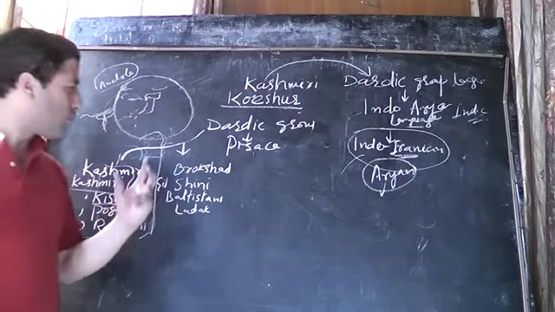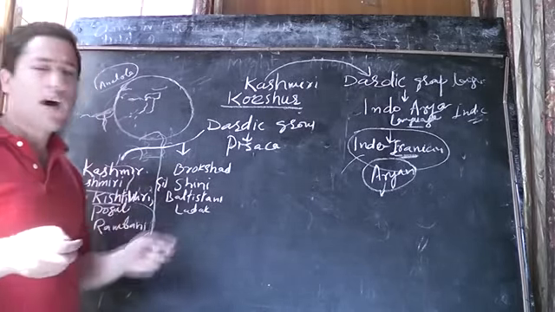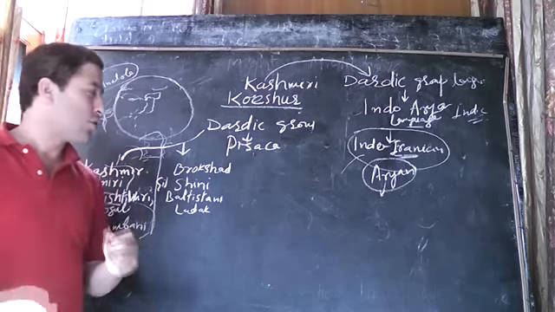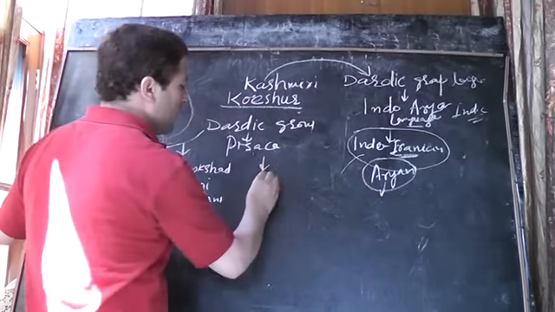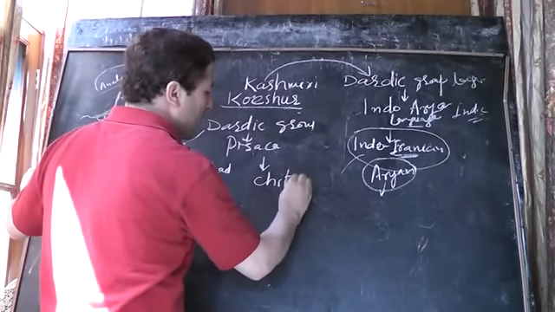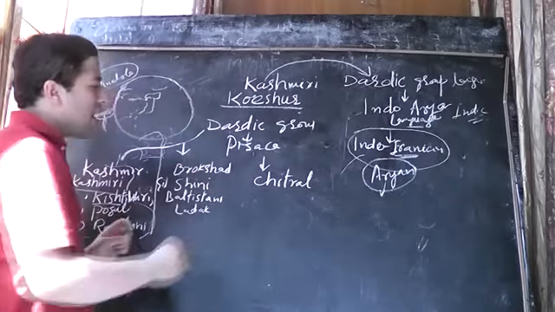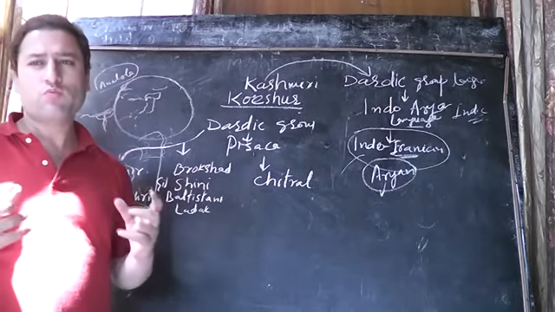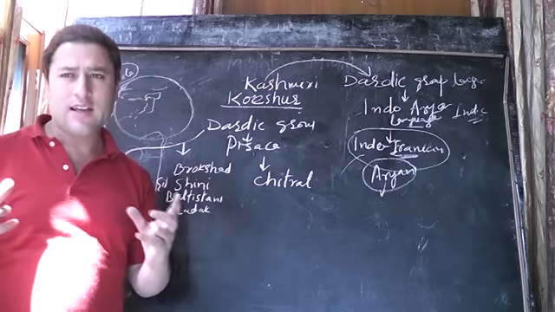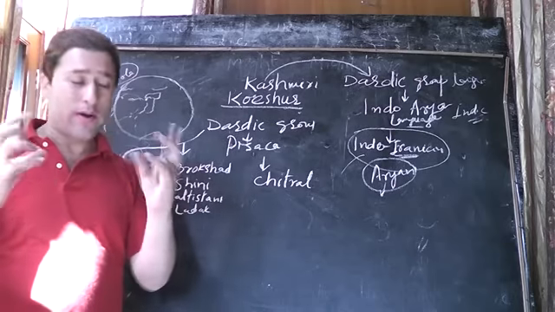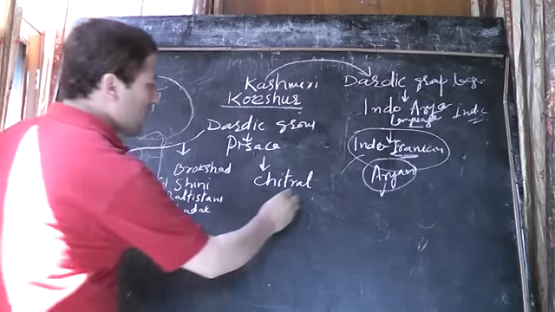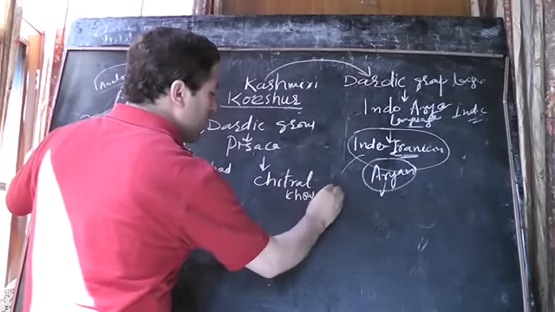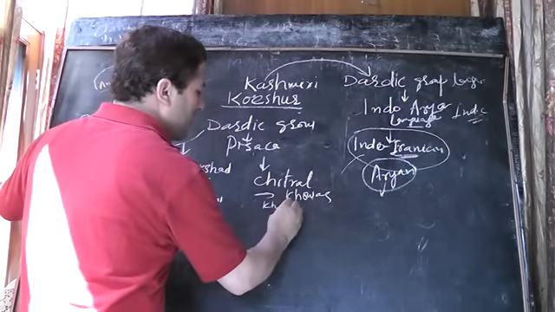And now another group which we have in this Dardic group is what we call the Chitral group. In this Chitral language group, you have Kalasha and Khowar. These are the places where you speak Khowar and Kalasha.